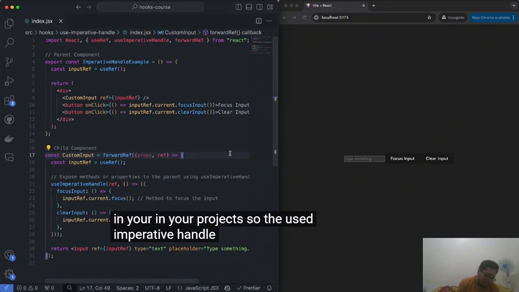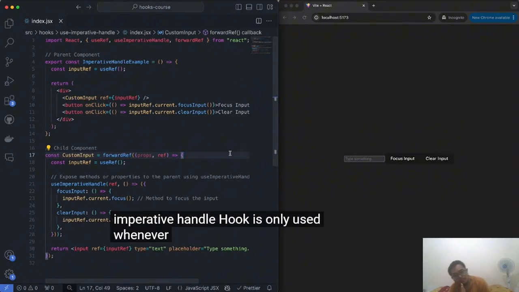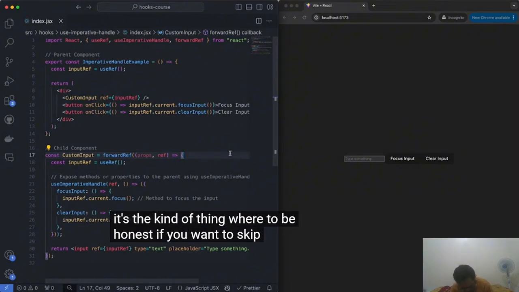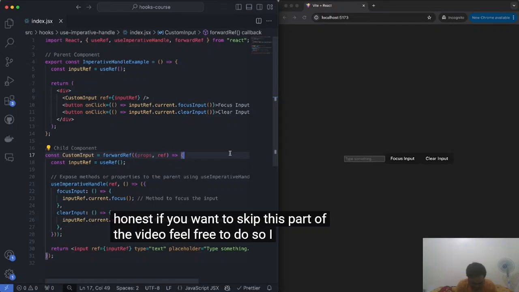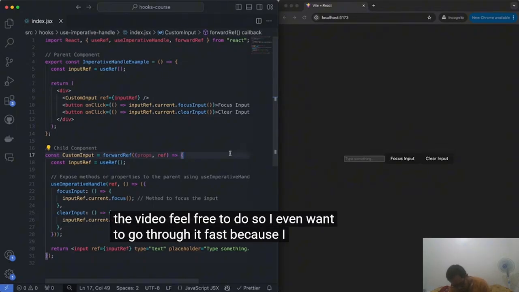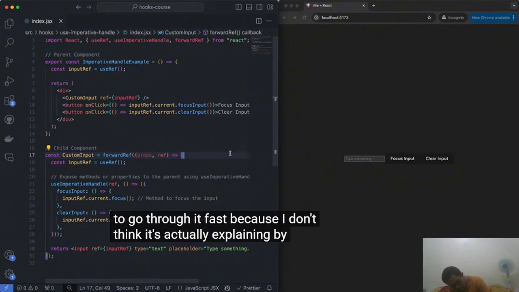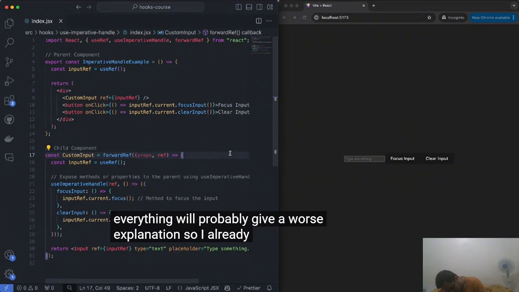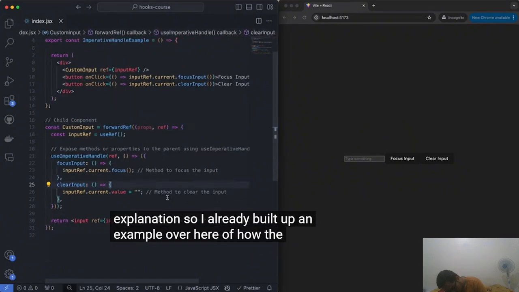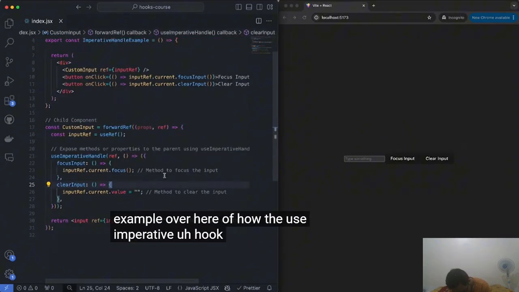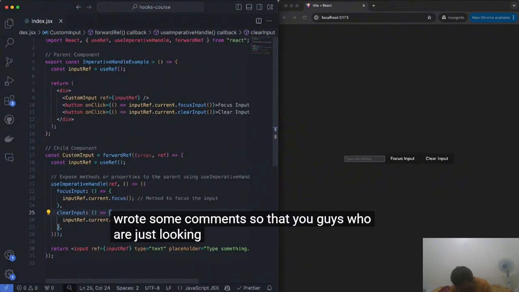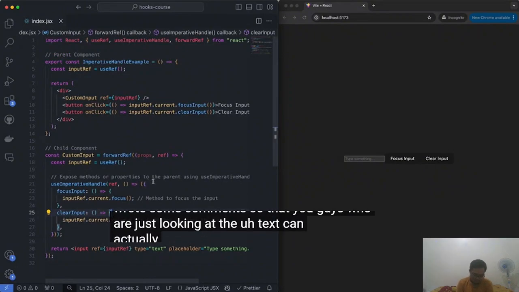So the useImperativeHandle hook is only used whenever you are using refs and in a specific use case to it. So it's the kind of thing where, to be honest, if you want to skip this part of the video, feel free to do so. I even want to go through it fast because I don't think typing everything out will actually explain it well; it will probably give a worse explanation. So I already built up an example over here of how the useImperativeHandle hook can work. And I also wrote some comments so that those of you who are just looking at the text can understand everything as well.